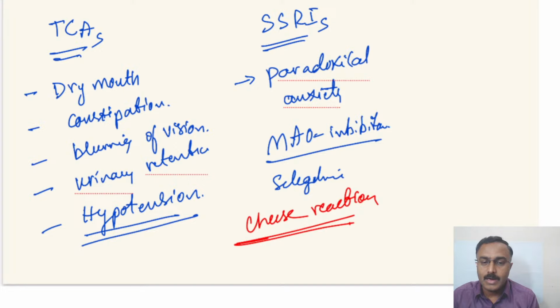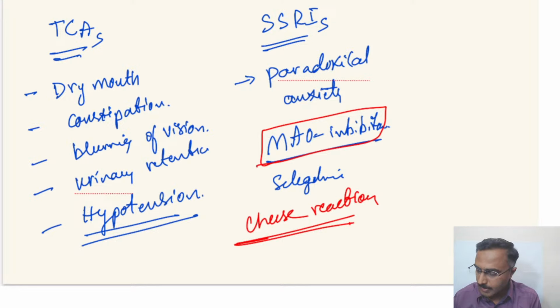So when dairy products are consumed by those who are on MAO inhibitors, that is, monoamine oxidase inhibitors, this particular inhibition causes accumulation of tyramine, which gives way for more synthesis of dopamine and hypertensive crisis. Because of this, MAO inhibitors are not routinely used, and are only preferred in case of drug resistant depression. Okay, so these are certain side effects of MAO inhibitors.